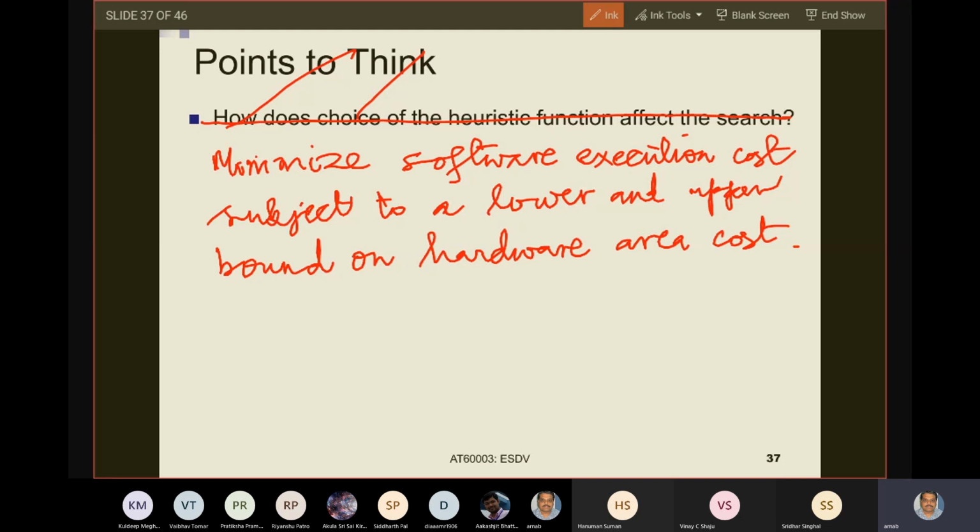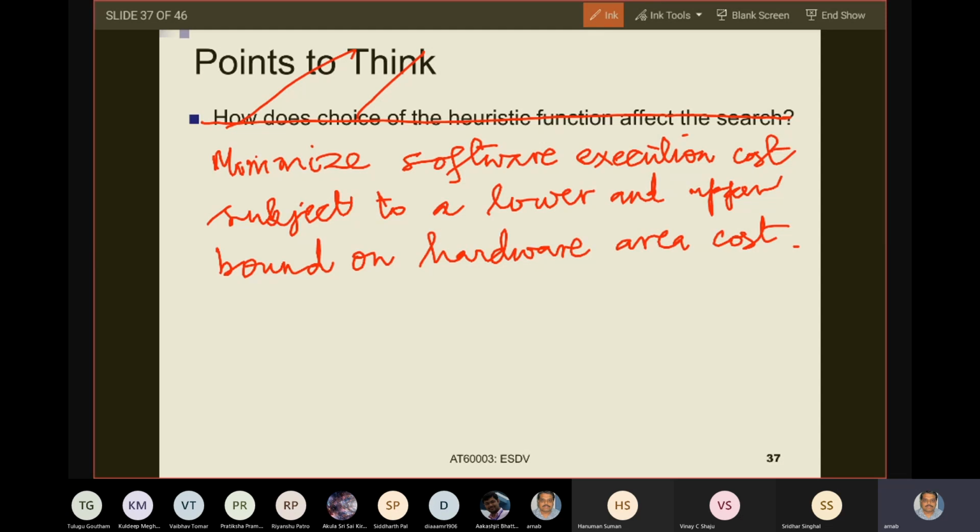So what are you trying to do? You are given a task graph, and for that task graph you have to do a hardware software partitioning, and you want to do such a partitioning that the execution time taken by that controller is minimized, while ensuring that your total hardware area cost is within a certain bound.